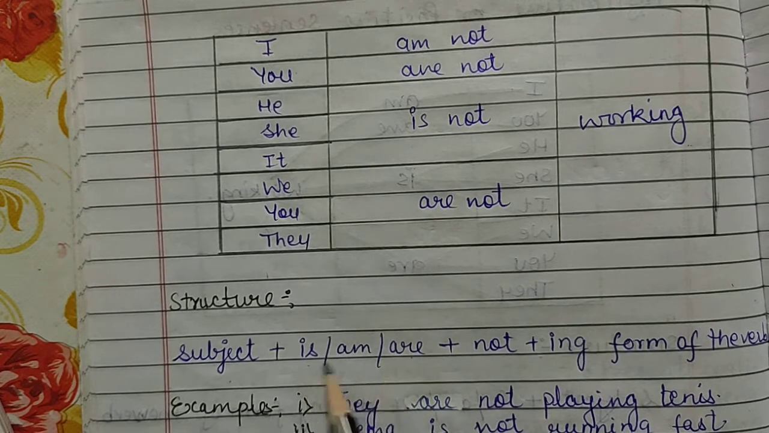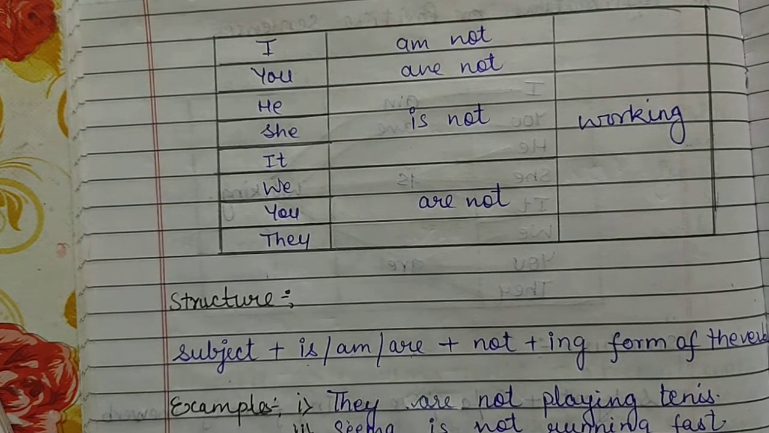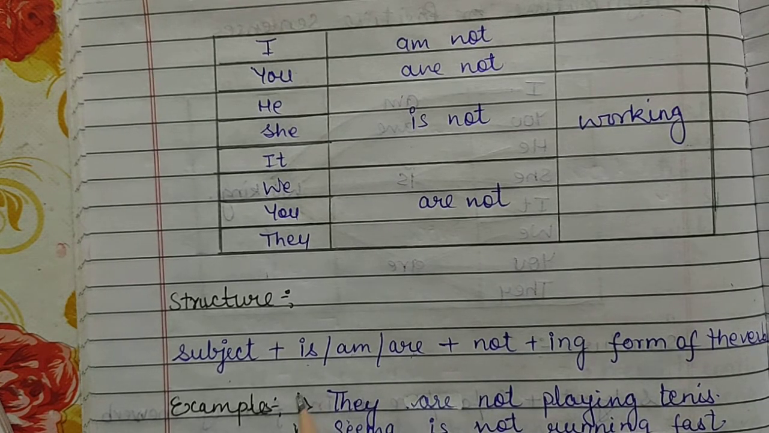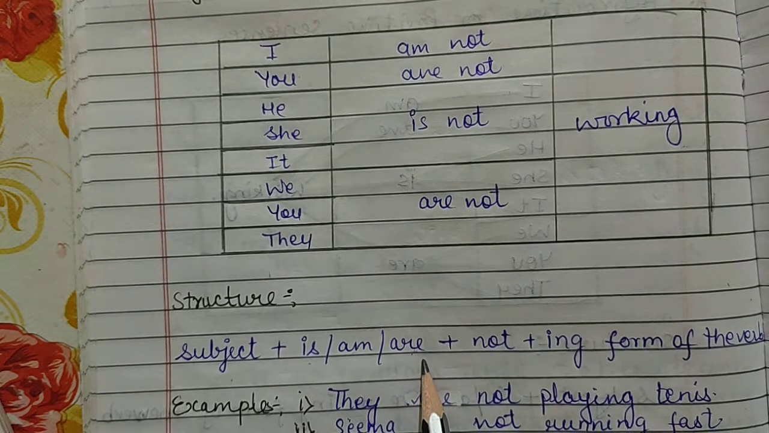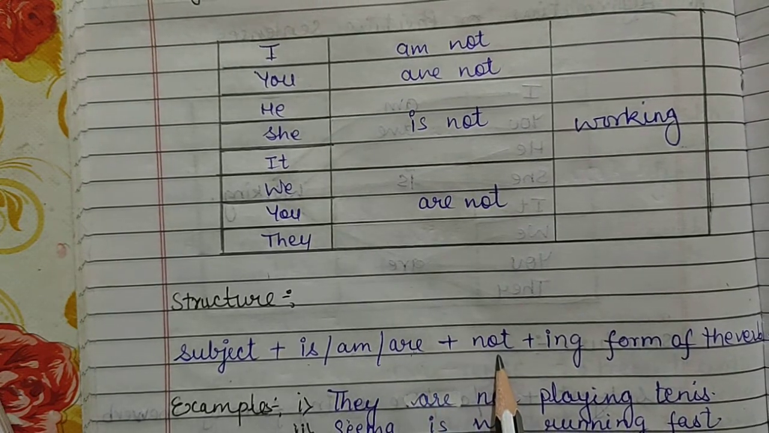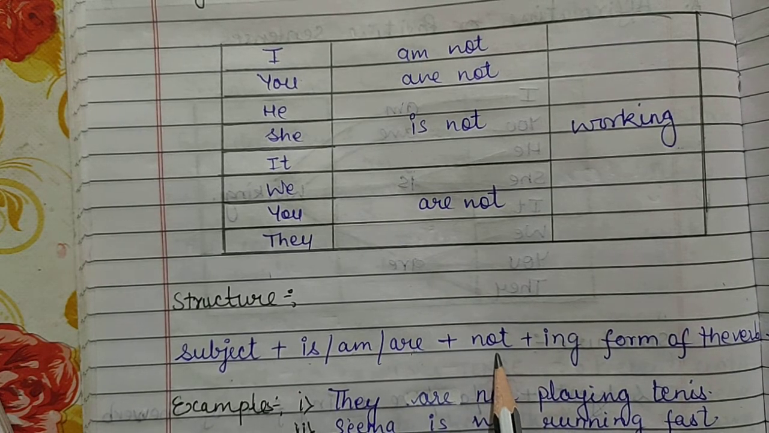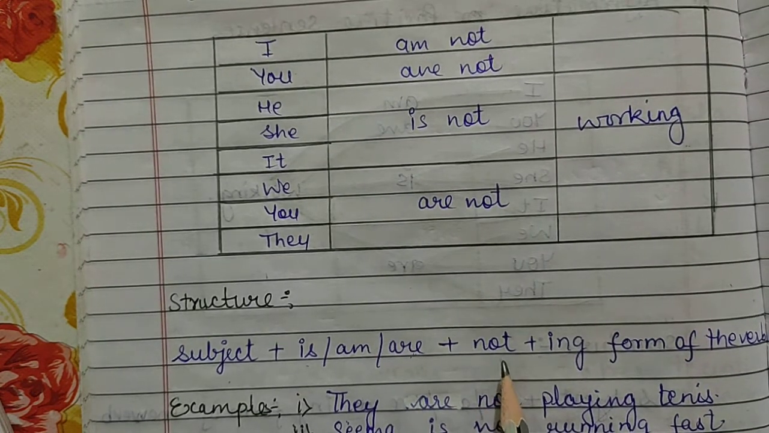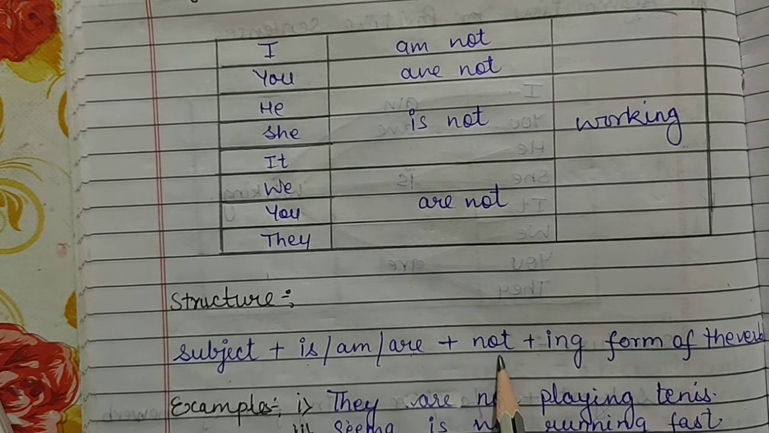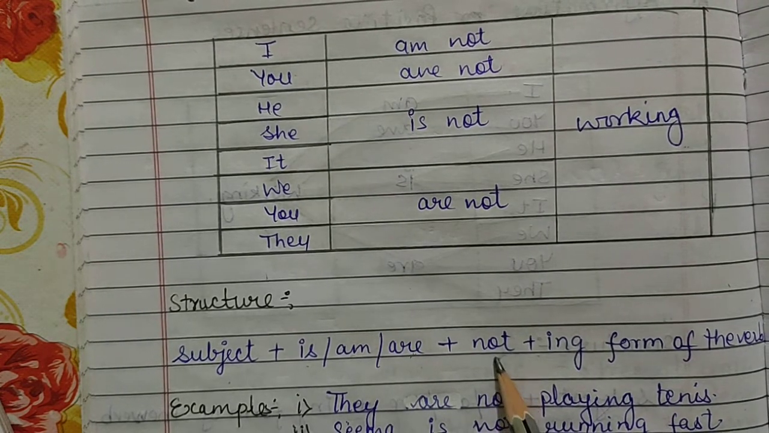First you will write the subject, then secondly you will write is, am, are. These are known as be verbs, as I have told you earlier also. These are be verbs, and you can say helping verbs also. So is, am, are are your be verbs or helping verbs, and along with these helping verbs you will add not, because we are talking about the negative sentences. So negative sentence means there must be not in the sentence. So in any negative sentence, not is always there.